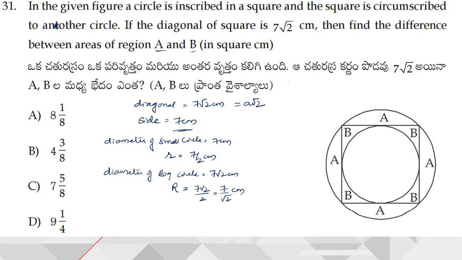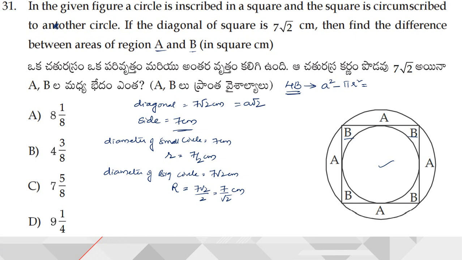So first of all, I am going to find out 4 times B. How can you get 4 times B? So this part, this part, this part, and this part. How can you obtain that? I can obtain it by subtracting the area of the circle, the area of this small circle, from the area of the square. So a square minus pi r square, which is nothing but 4b.